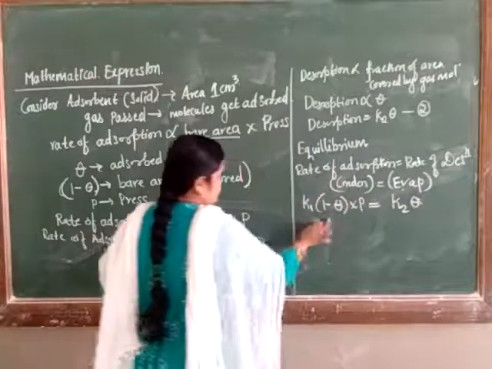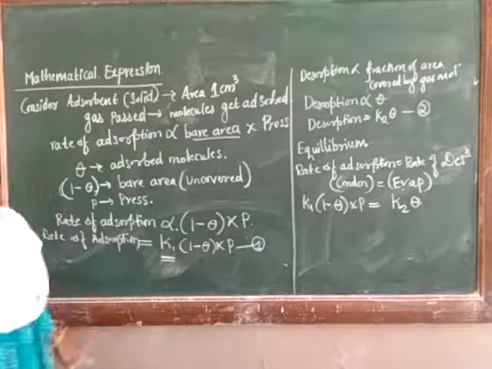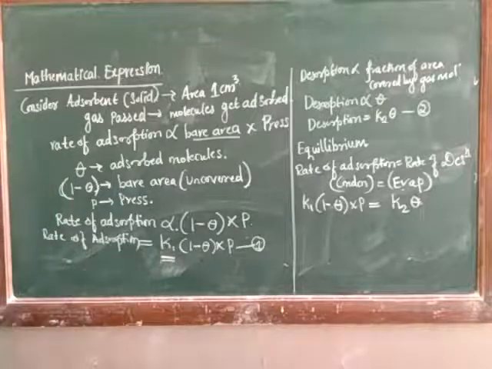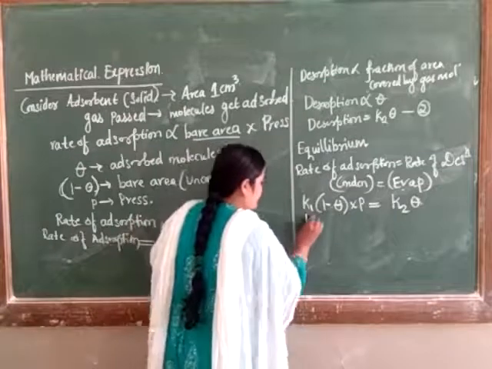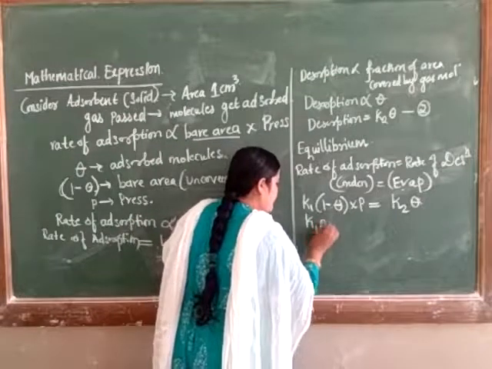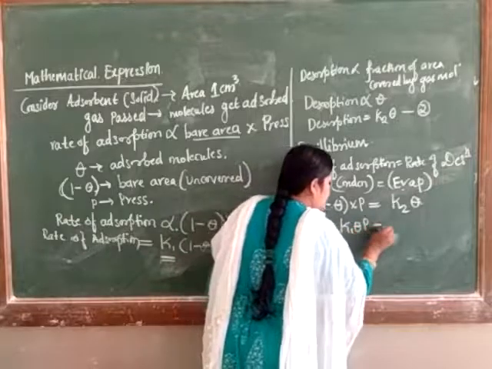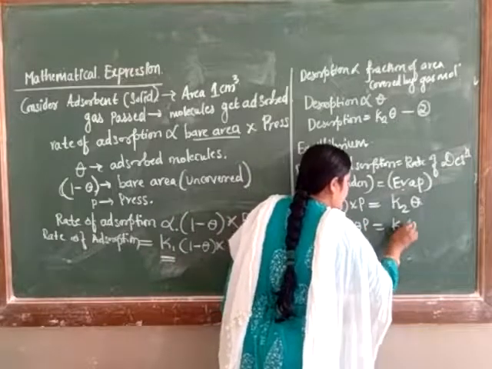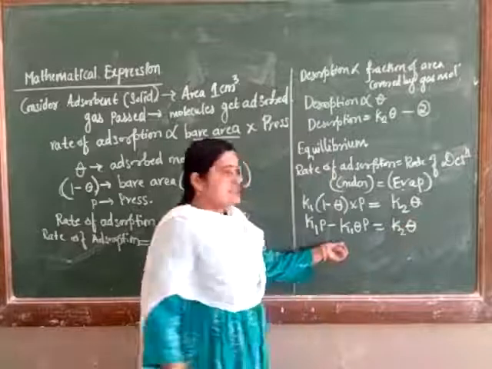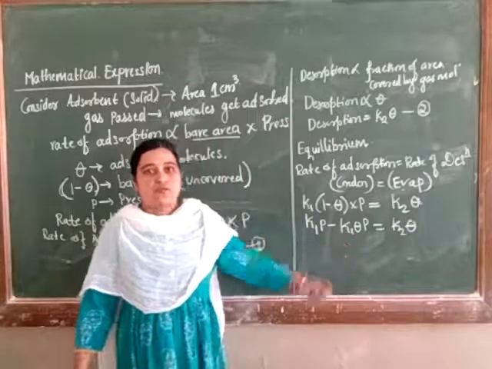Now just multiply these out. What will we get? K1P minus K1 theta P is equal to K2 theta. Now take the similar terms together.